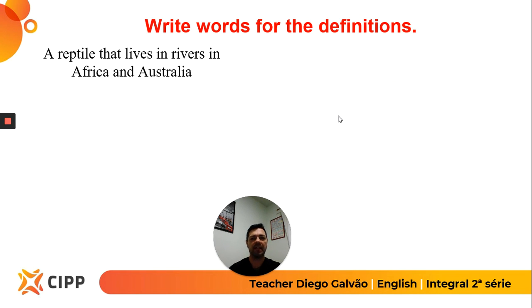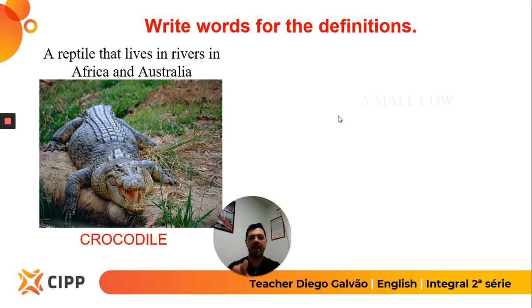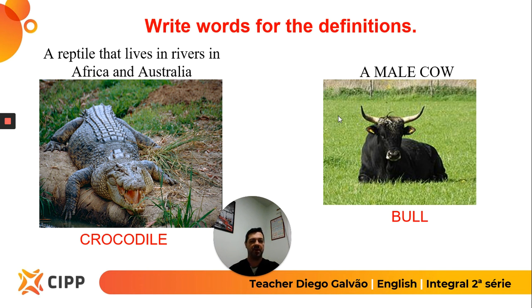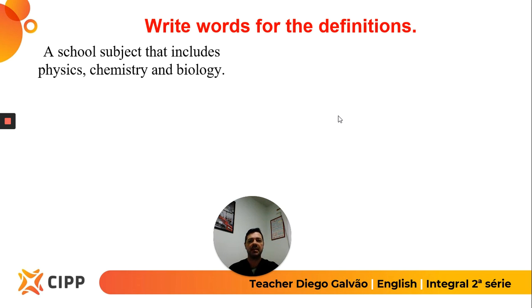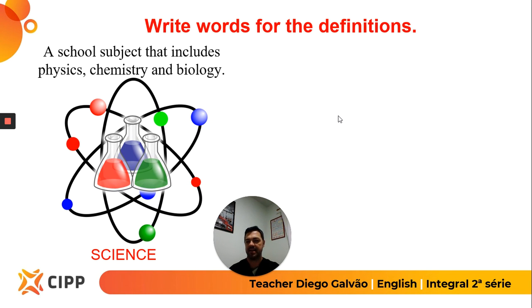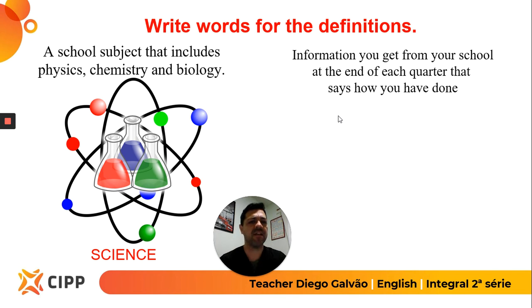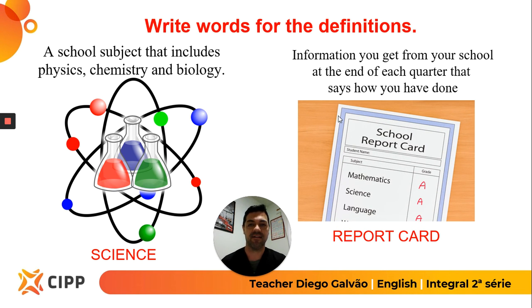One more. What is the reptile that lives in rivers in Africa and Australia? Crocodile. Great. And to finish, what is the male cow? The male cow is the bull. Perfect. Okay, guys? Of course, this was very quick, but you have more activities at home to practice the supporting activities. Before that, a school subject that includes physics, chemistry, and biology: science. And the information you get from your school at the end of each quarter that says how you have done. You know, when you have that piece of paper that tells you all your grades, that is the report card. So this is all about vocabulary.